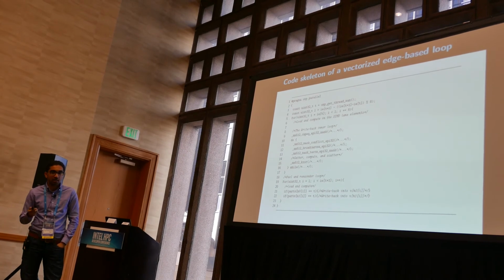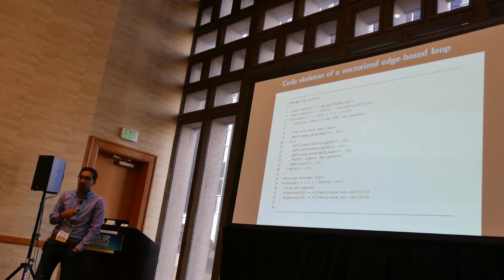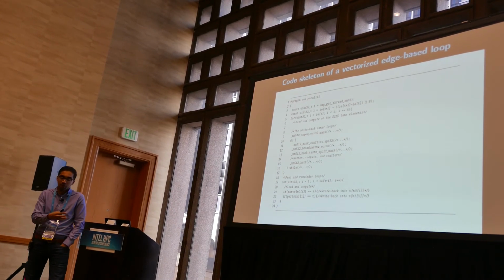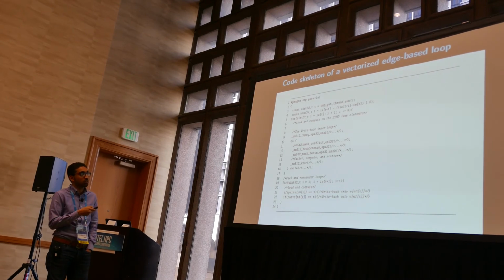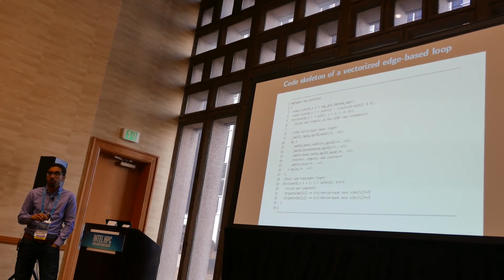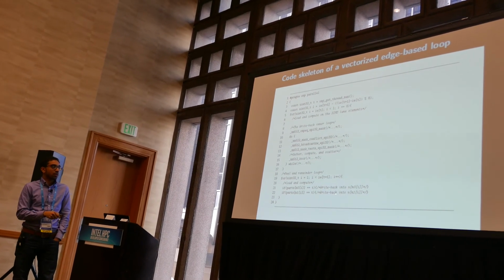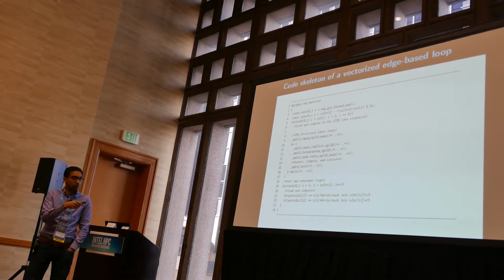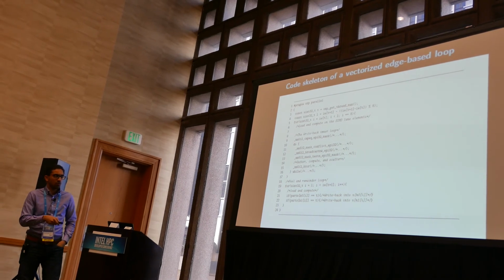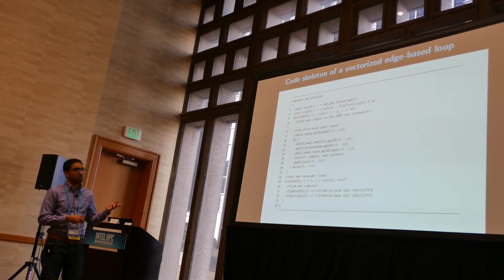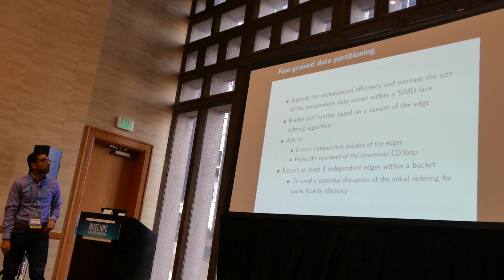So as I said, this should be executed at most 8 times, but this is in the very worst case scenario. In the average case, it should be executed 3 to 4 times. And then we have a remainder loop where we just loop over the remaining values of the vector. This should be maybe 4 to 6 times.